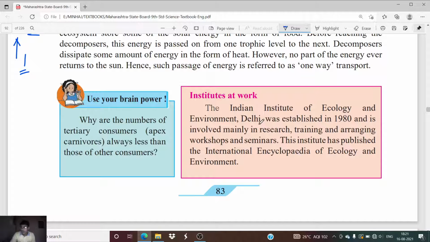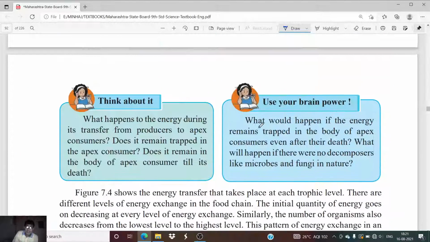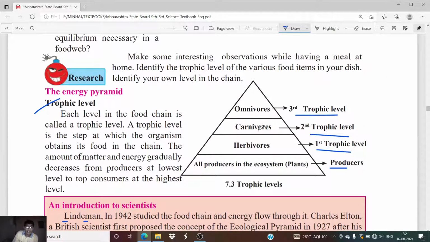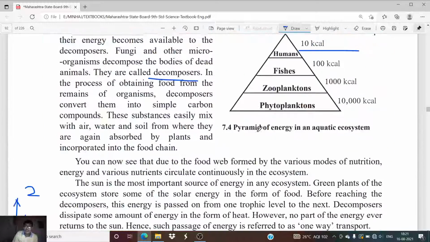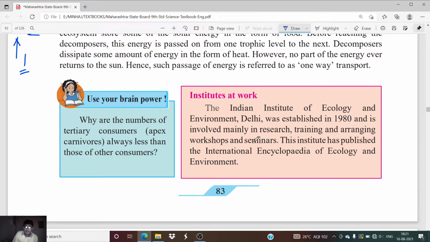Okay, now in this particular lesson we have studied about the energy levels. We have seen the pyramid of energy. In the next lecture we will study about the cycles, the biogeochemical cycles. So until then, goodbye.